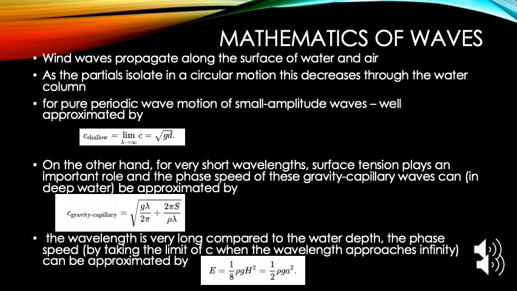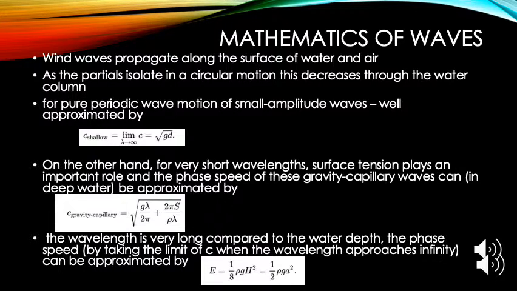The mathematics of waves. Wind waves propagate along the surface of the water in the air. As particles oscillate in circular motions, this decreases through the water column. For pure periodic waves, the motion of a small amplitude wave is well approximated by the equation shown below.